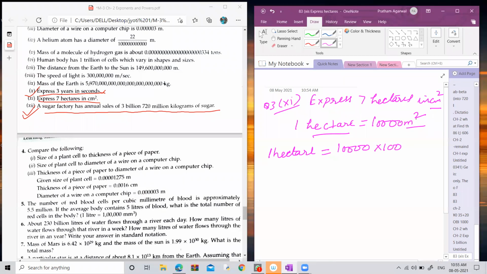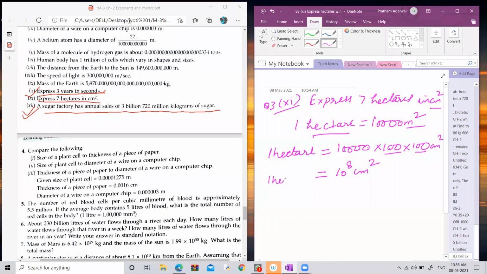So to convert meter into centimeter, we have to multiply by 100. But there is meter square, which means there are 2 times meter. So we have to convert 2 times meter into 2 times centimeter. That's why we have to multiply by 100 and 100, 2 times. To convert meter square into centimeter square, we multiply by 100 and by 100. Now count the number of zeros. How many zeros are here? After the product, 1, 2, 3, 4, 5, 6, 7, 8. So it is 10 to the power 8 centimeter square.